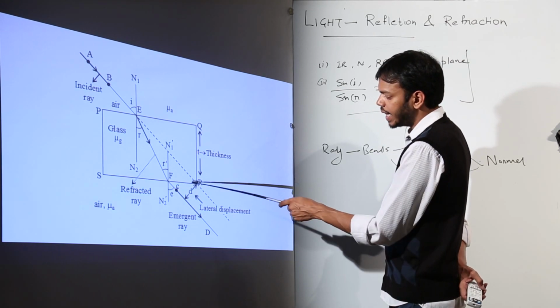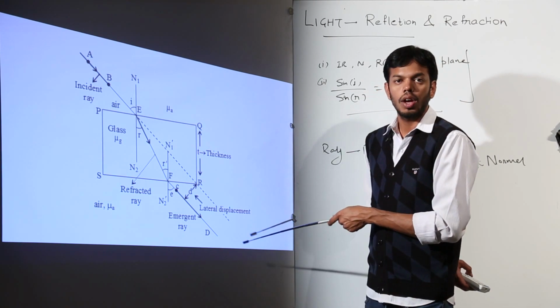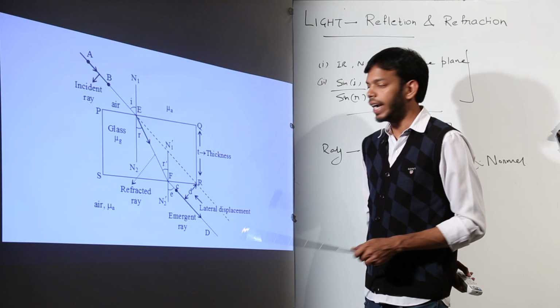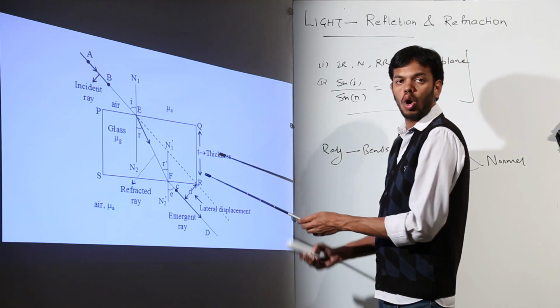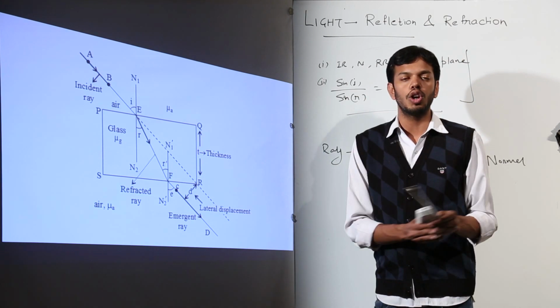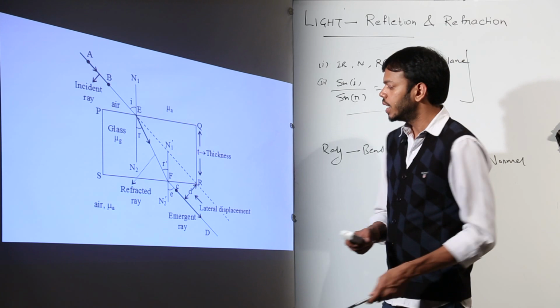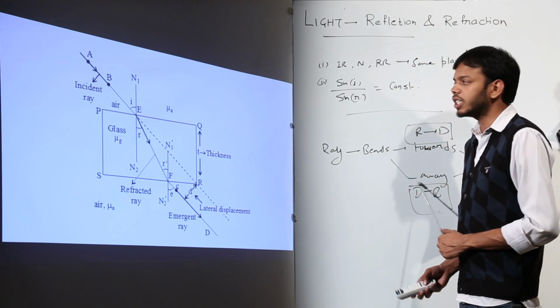So this ray and this ray are always parallel. That means the actual path of light and the emergent path of light will always be parallel. So what just happened is the ray got shifted by some distance, but it is following the same direction. This distance is called lateral shift or lateral displacement.